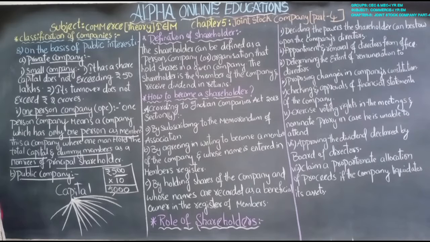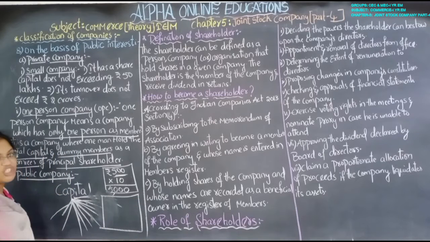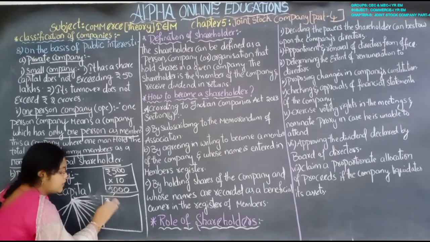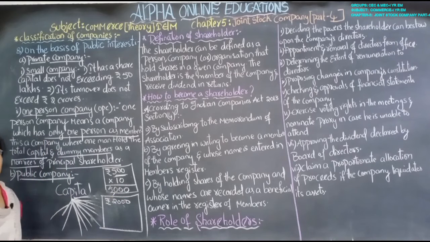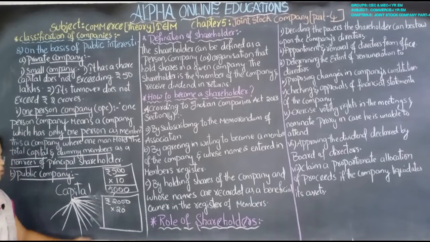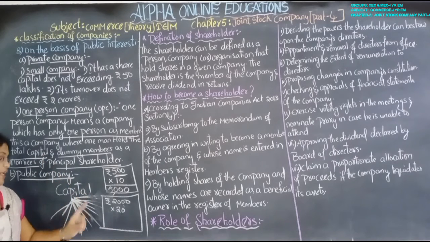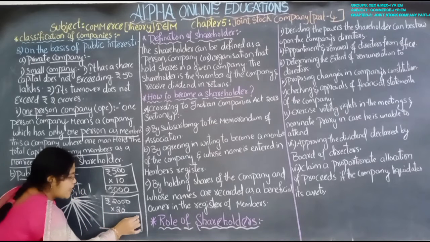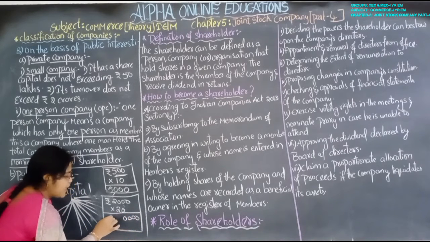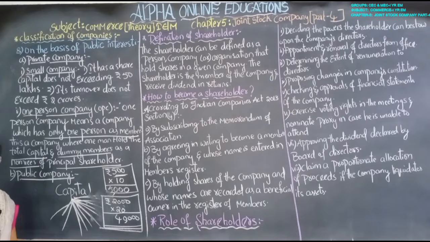Are you understanding? Let me take one more example to understand better. Another share, the value of the share is 2,000 rupees. If you are holding 20 shares, each share valued at 2,000 rupees, then you have shares of total value 40,000 rupees in your hand.